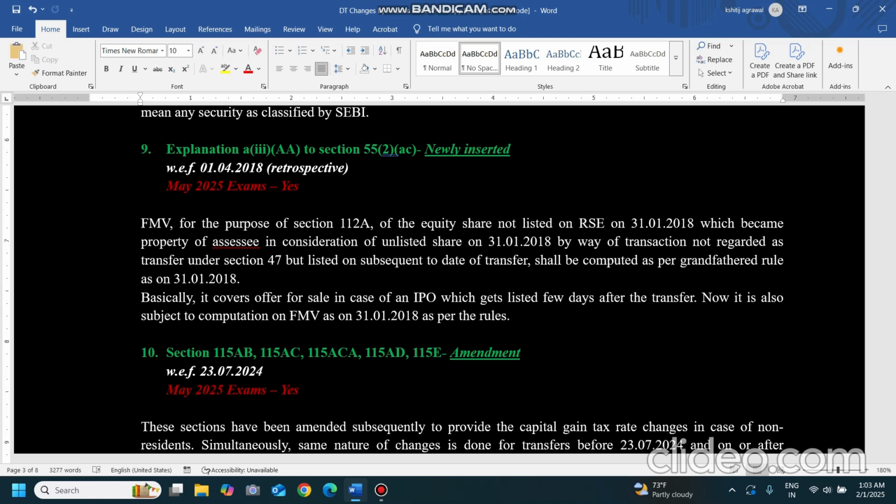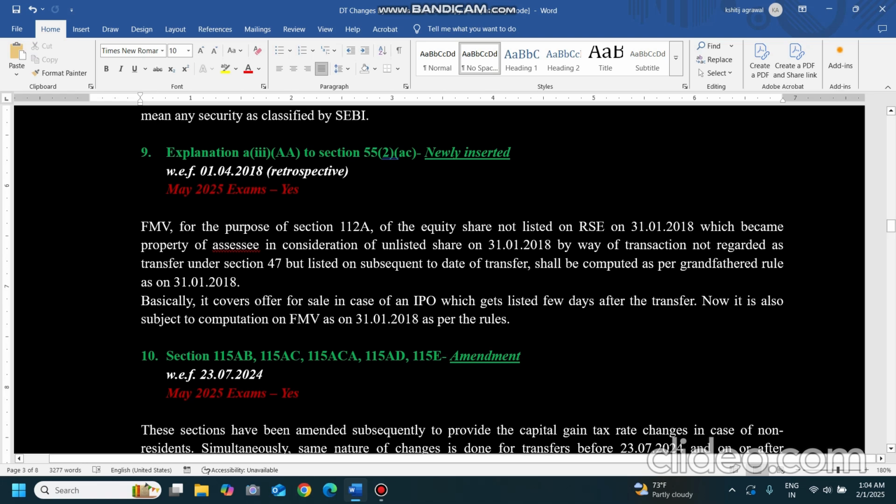So that's what it is saying. Basically it covers offer for sale in case of an IPO, which gets listed a few days after the transfer. So it is generally offer for sale. It is not the bulk purchase whatever we are investing in the market. It is offer for sale which gets listed a few days after the transfer. It is talking about only those kinds of transfers. Other kinds of transfers of IPO are not covered over here. It's talking about the unlisted shares which became my property, and it is getting listed after a few days of the transfer.